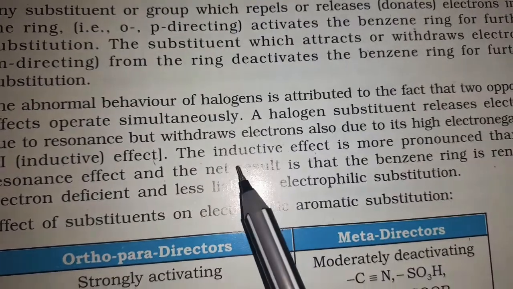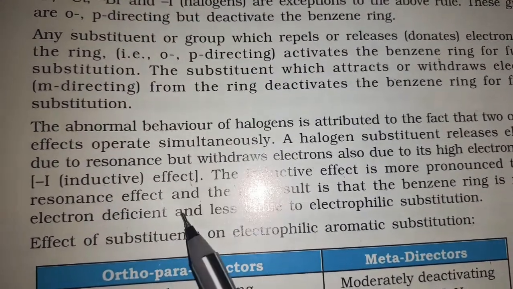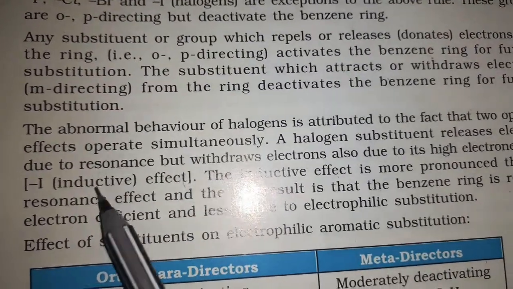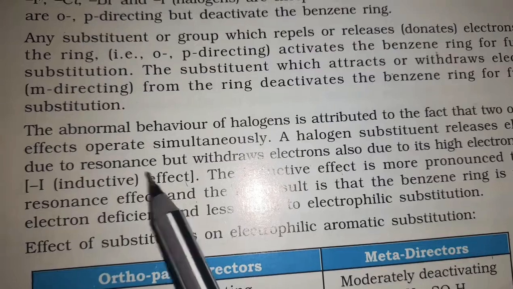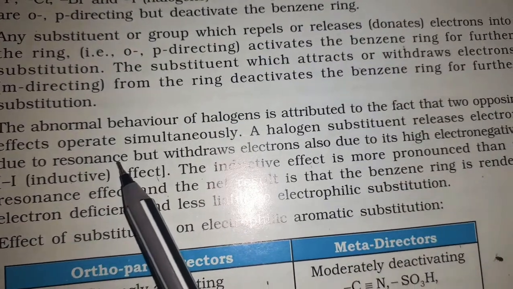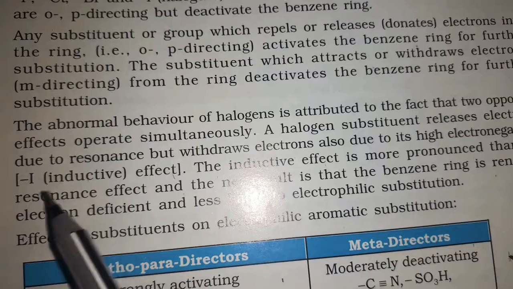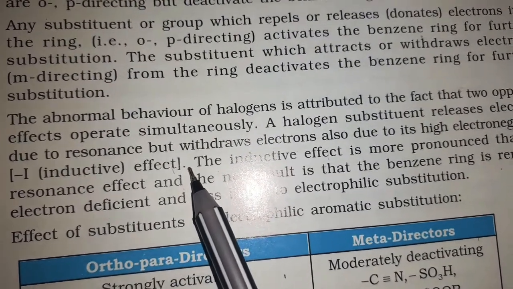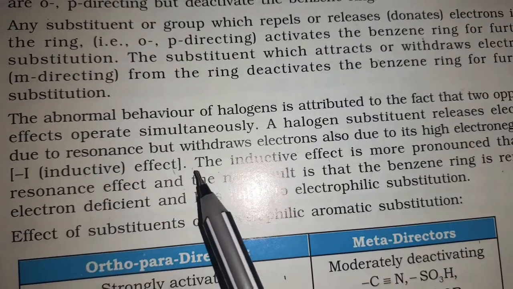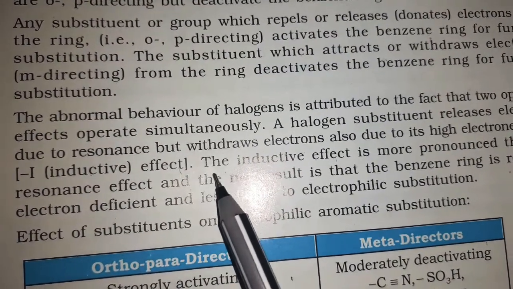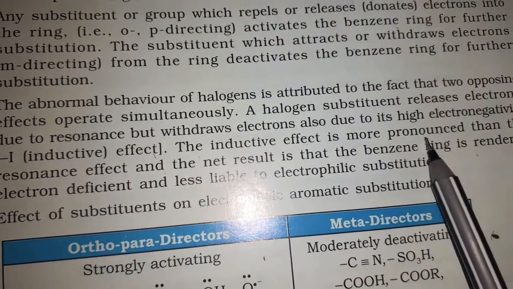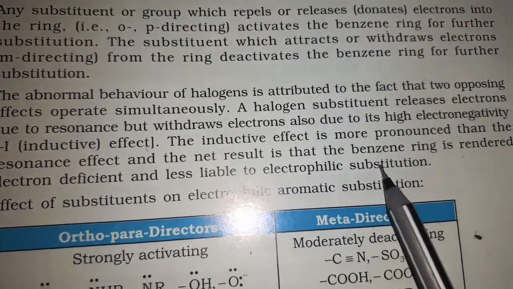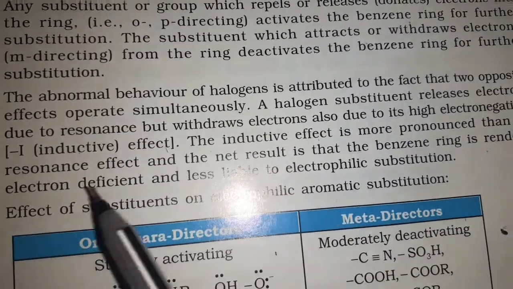As we discussed, in the halogens both the resonance effect and the inductive effect act. Because of the resonance effect, electron releasing occurs, and due to the negative inductive effect, withdrawing of electrons occurs. But among the negative inductive effect and the resonance effect, the inductive effect is more pronounced than the resonance effect, and the net result is that the benzene ring is rendered electron deficient.